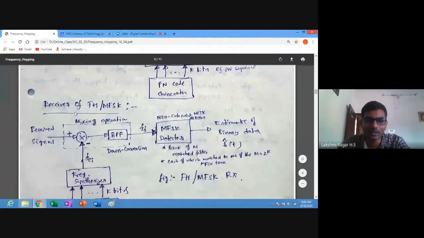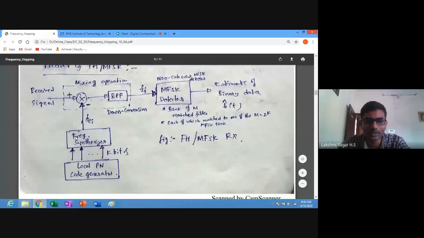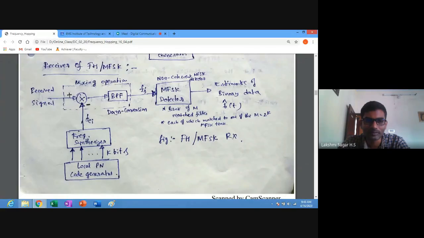If you look at the receiver of the frequency hopping or MFSK signal, the received signal, which is FCI plus FJ, is given as input to the down converter. One more input to the down converter comes from the frequency synthesizer.